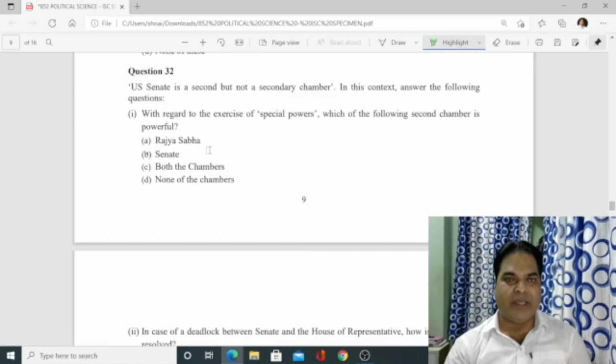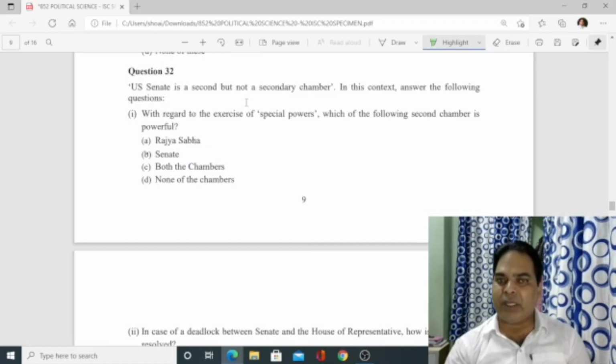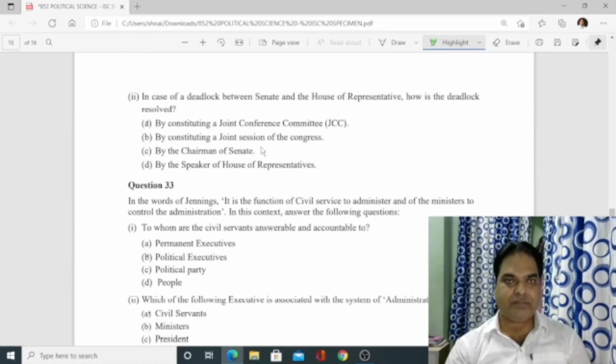Number 32. The US Senate is second but not a secondary chamber. In this context, answer the following questions. With regard to the exercise of special powers, which of the following second chambers is powerful? Which out of Rajya Sabha and Senate is powerful? As we compare both, the Senate is powerful. Senate is the most powerful second chamber in the world.